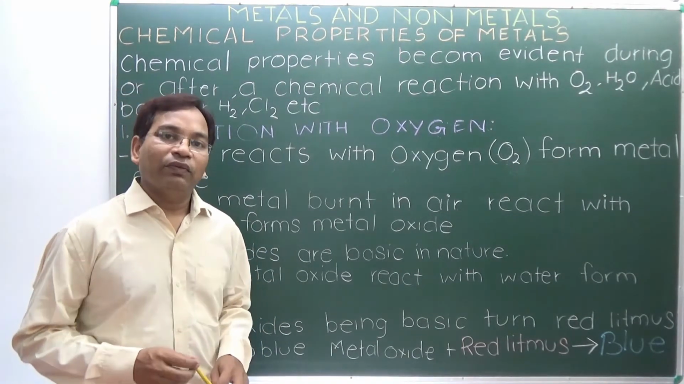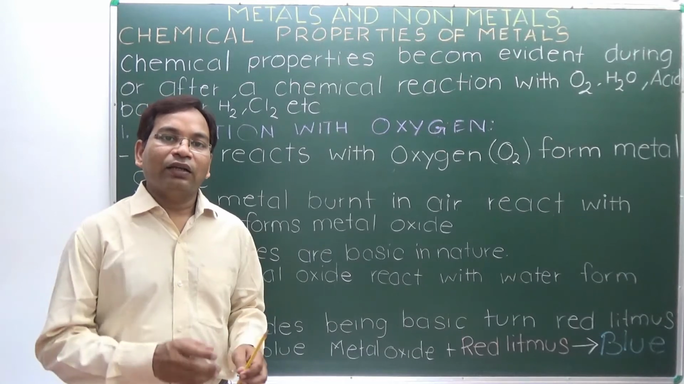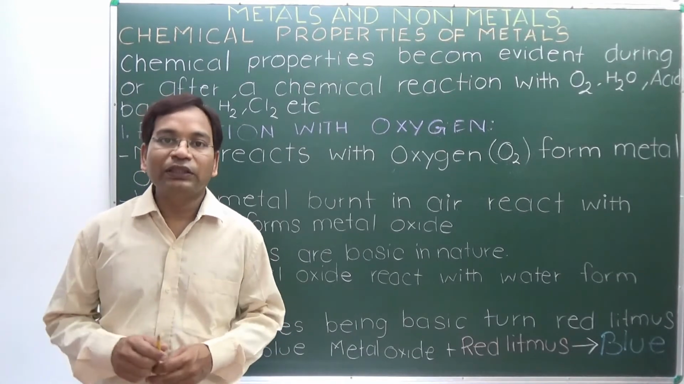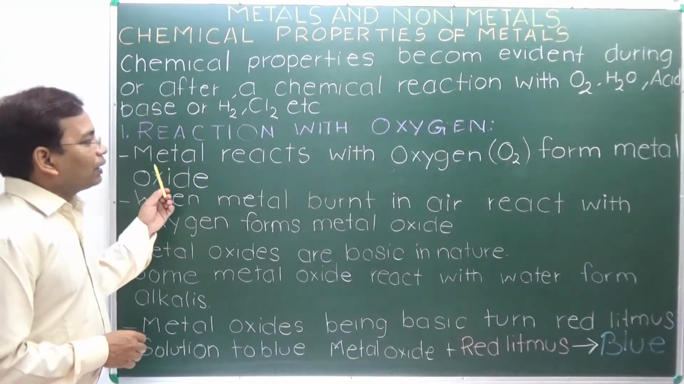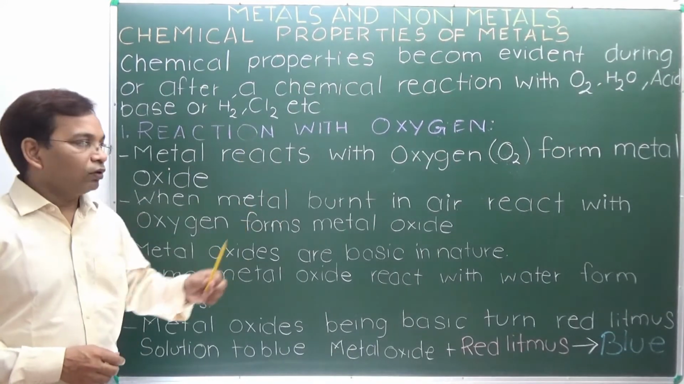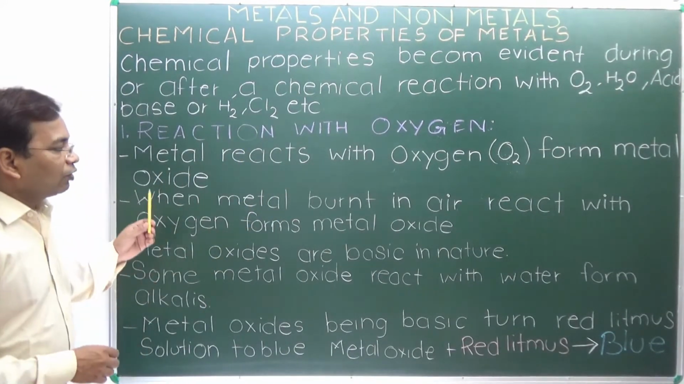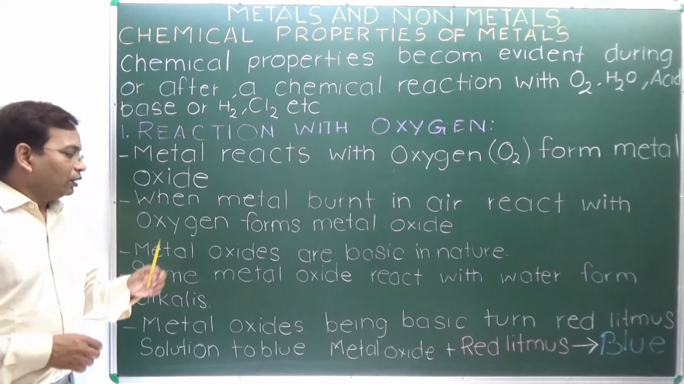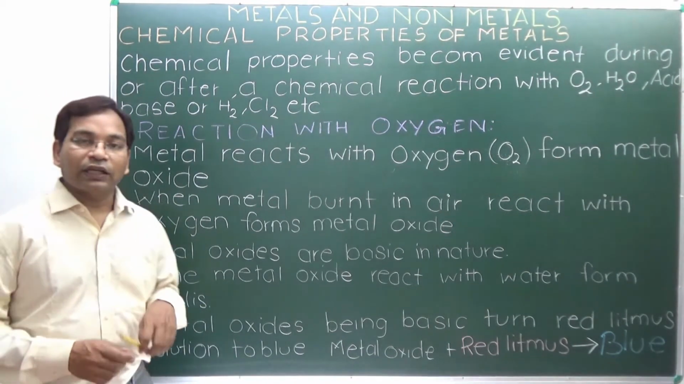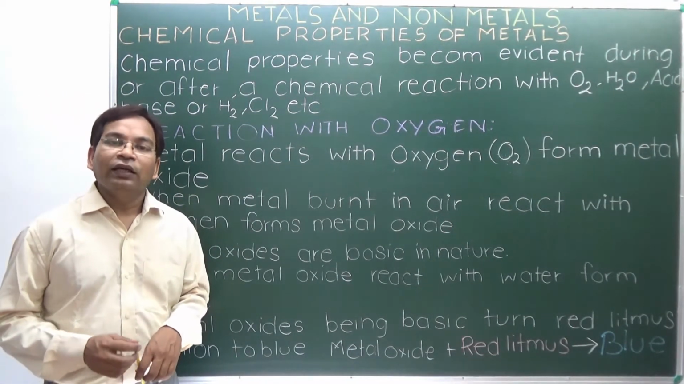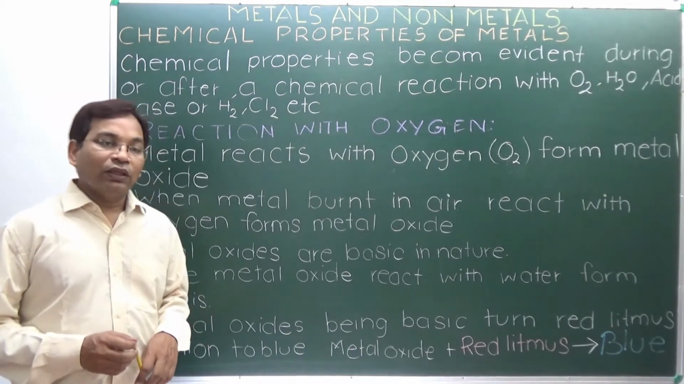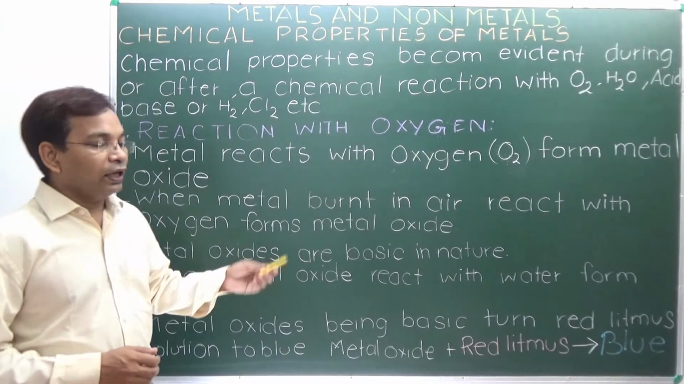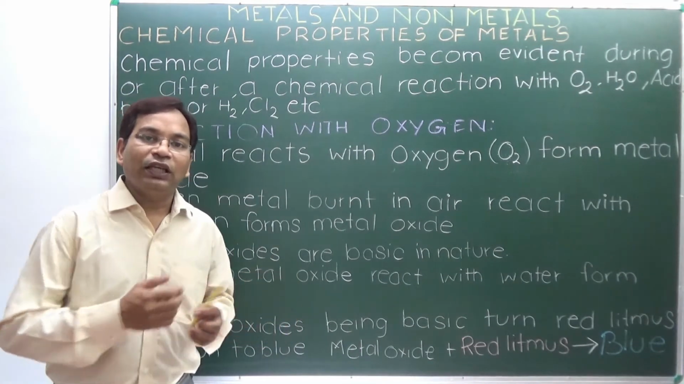So by seeing, we are identifying that metals react with oxygen to form a basic oxide. Metals react with oxygen and generally form oxides, and when metal burns in air, it reacts with oxygen to form metal oxide. To form metal oxide, metal reacts with oxygen of the air. Why do we study these reactions?